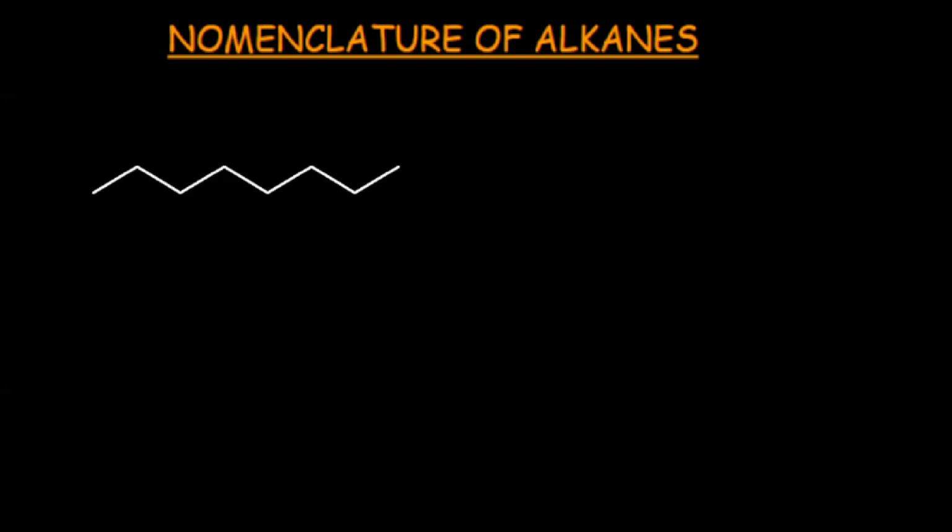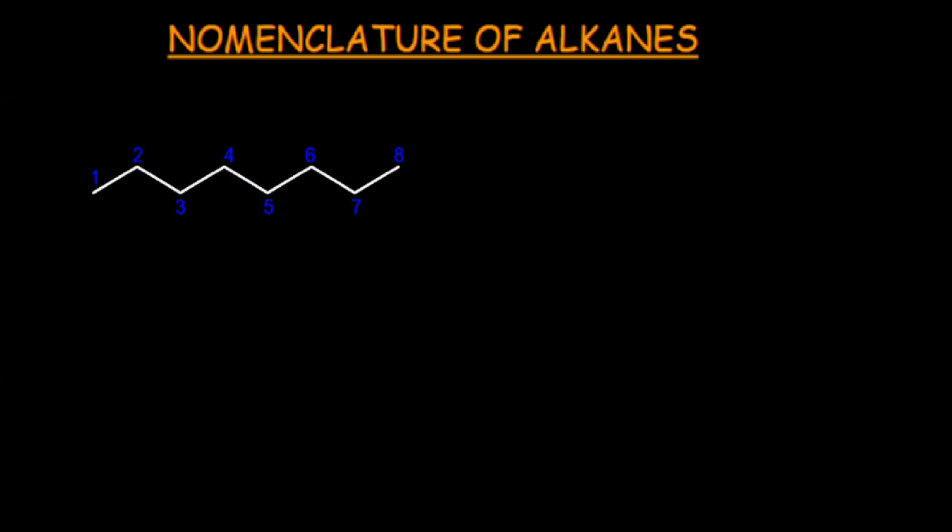So consider this molecule. All the corners are actually the carbon atoms. According to IUPAC nomenclature, you firstly have to select the longest chain to number the carbon atoms. 1, 2, 3, 4, 5, 6, 7, 8. So 8 corners are present in this molecule, which means 8 carbons are present in this molecule.